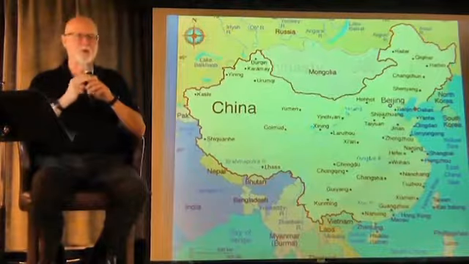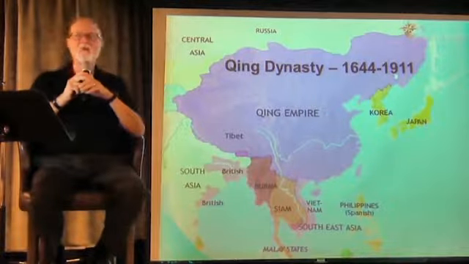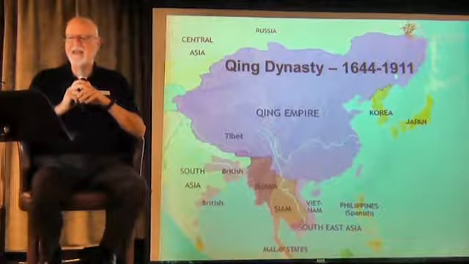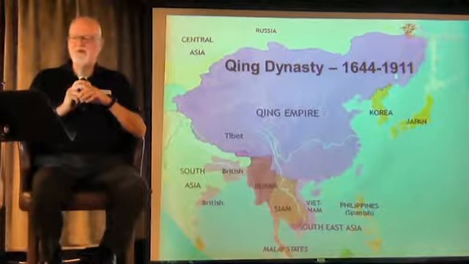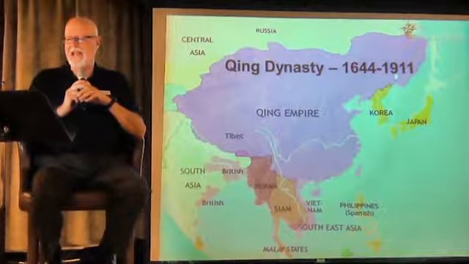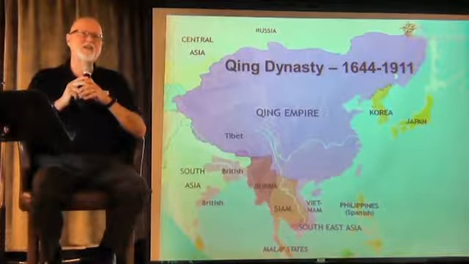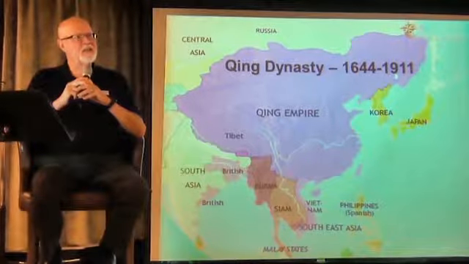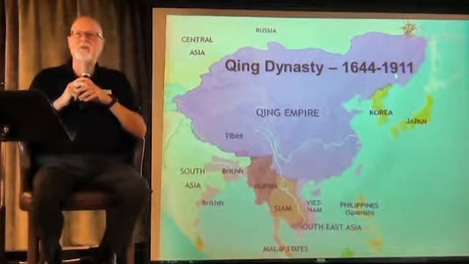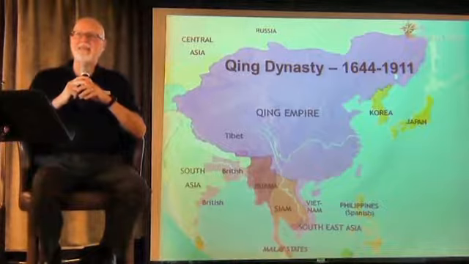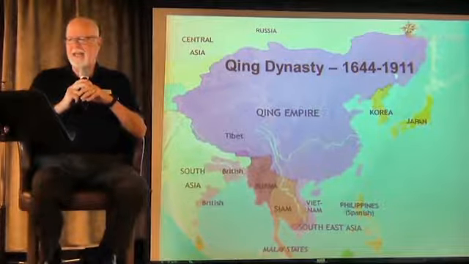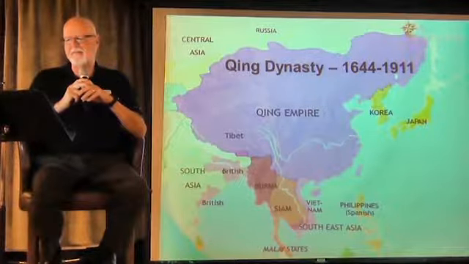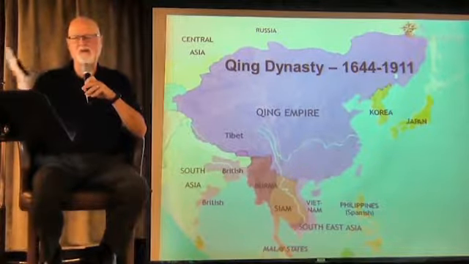We start leading into that time with the last of the imperial dynasties of China, which was the Ching Dynasty. The Ching Dynasty lasted almost 3 centuries. It was the end of over 2,000 years of imperial dynasties in China, beginning, as we talked about this morning, with the Qin Dynasty, Shi Huangdi, the first emperor of China.